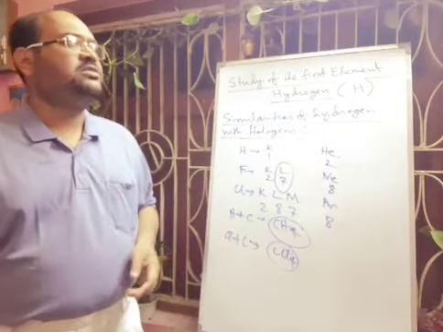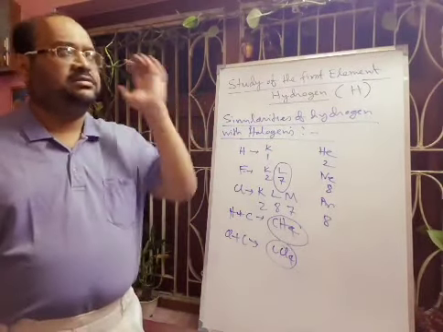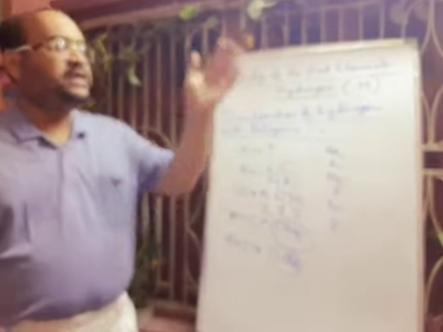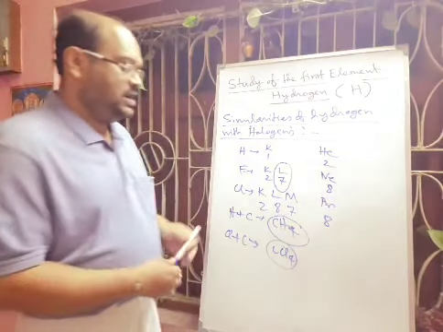Now why is it placed in group 1? According to atomic number, if we look at it, as well as their outermost shell electronic configuration, it is placed in the group 1 position in the periodic table. Hope you can understand.